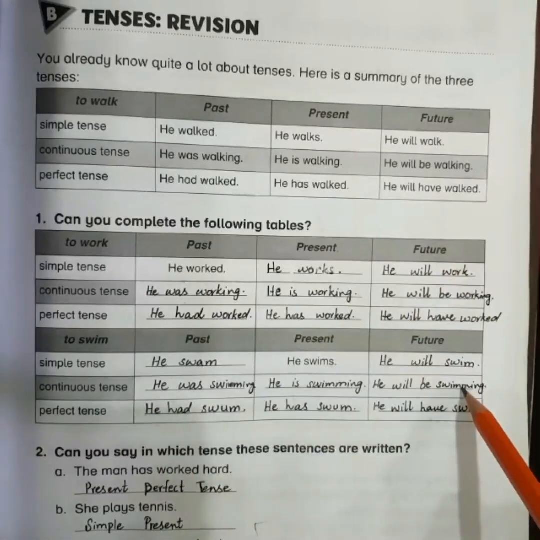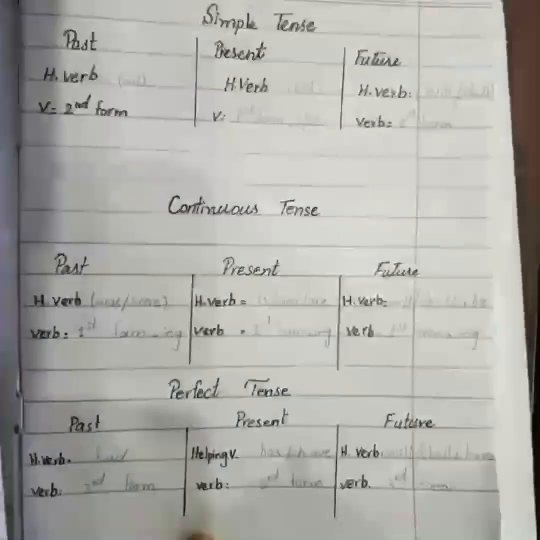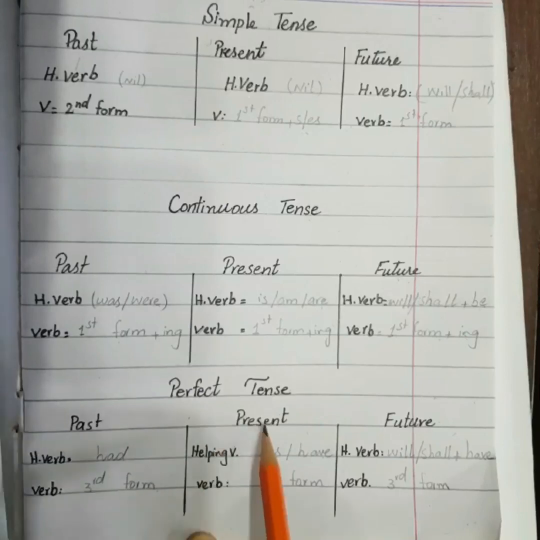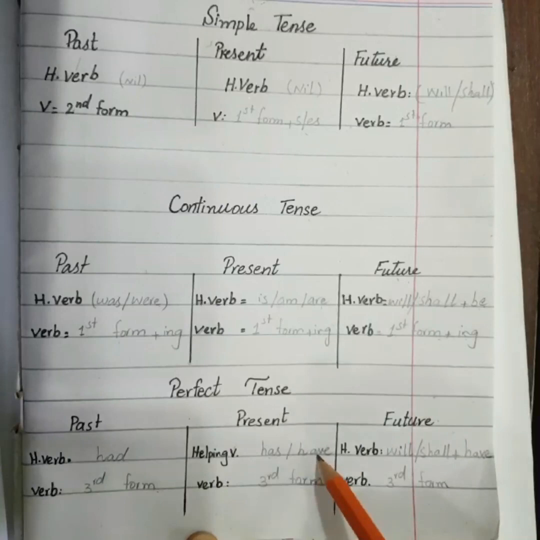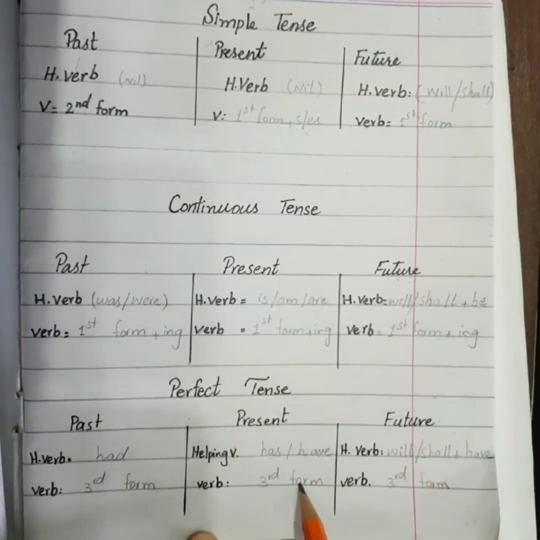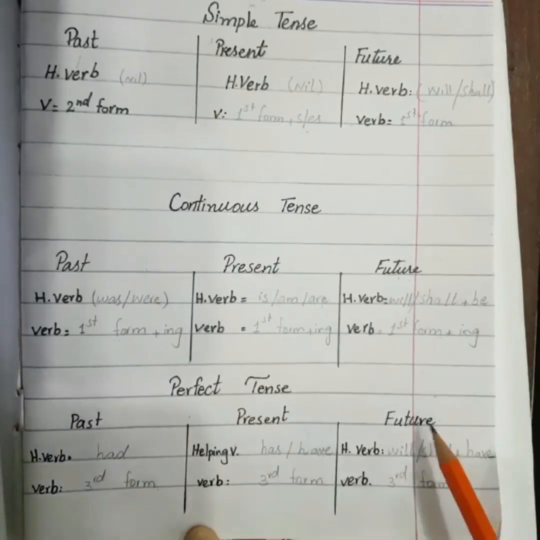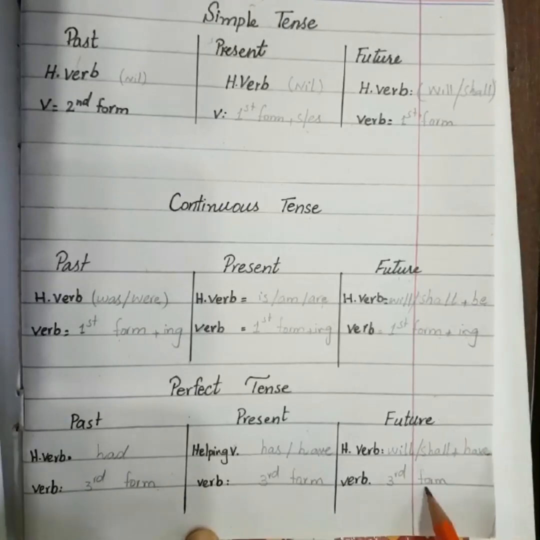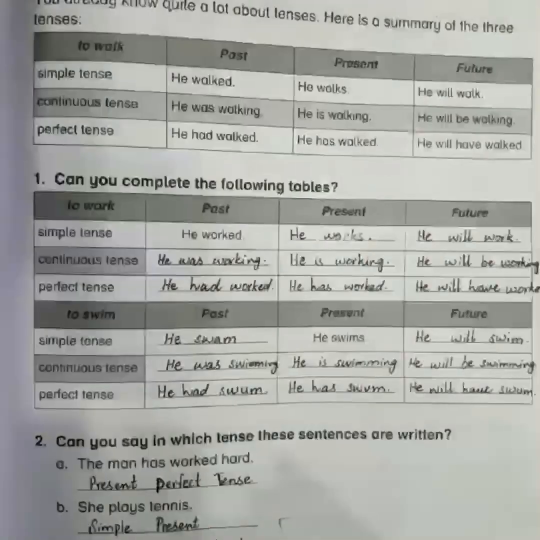Now let's move towards perfect tenses. In past perfect tense, we use had as helping verb, and we use third form of verb. In present perfect tense, we use has or have as helping verb, and we use third form of verb. And in future perfect tense, we use will have or shall have, and we use third form of verb. Now let's solve exercise on workbook.